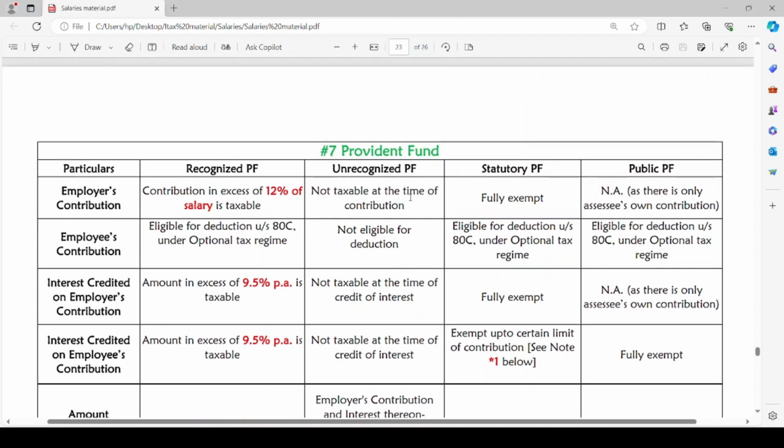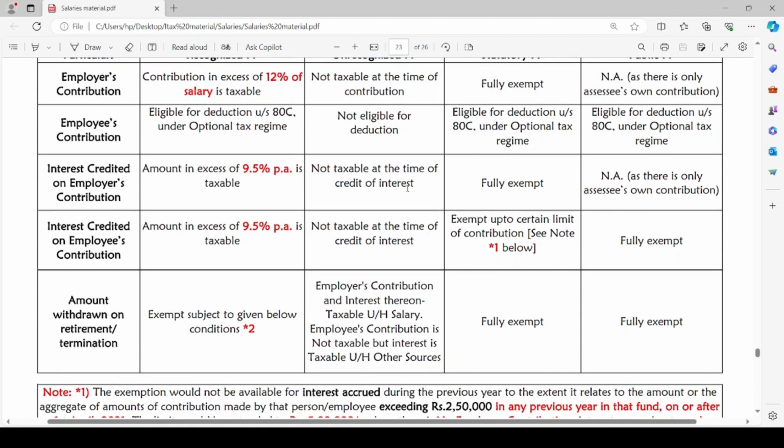Next is unrecognized Provident Fund. If the employer contributes towards unrecognized Provident Fund, it is not taxable at the time of contribution. But the employee's contribution is not eligible for any deduction. It will be taxable. The interest credited on the employer's contribution is not taxable at the time of credit of interest. The interest credited on the employee's contribution is also not taxable at the time of credit of interest.